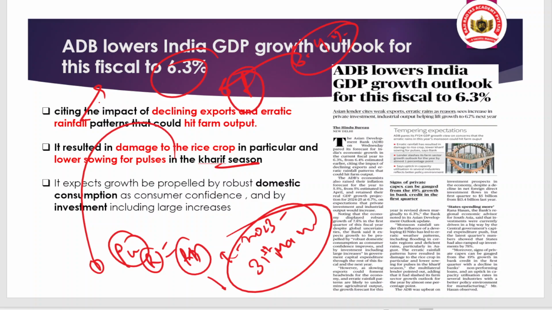This is also one of the points. The ADB has also said that robust domestic consumption, if promoted by the government, will ensure consumer confidence, and if the government promotes investments, or private investment, then definitely the growth may increase. So the basic point is that.